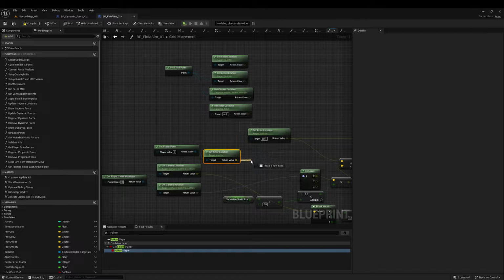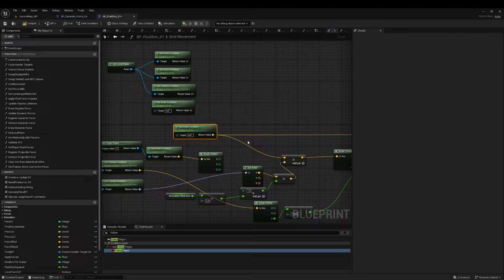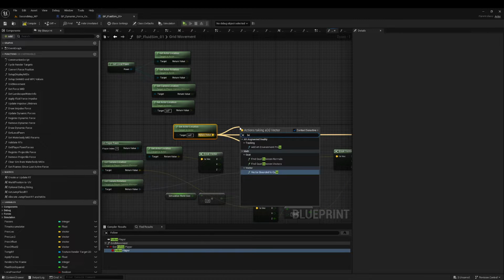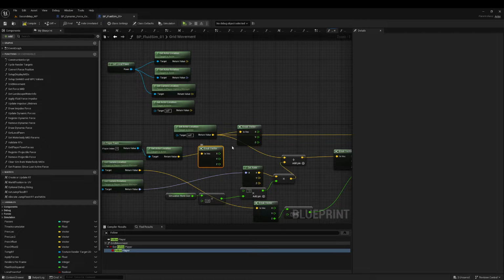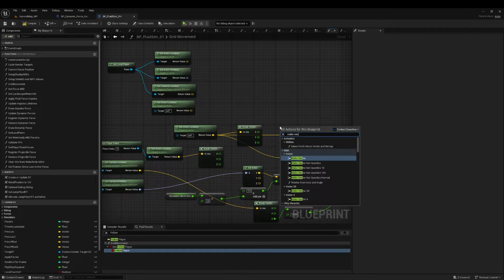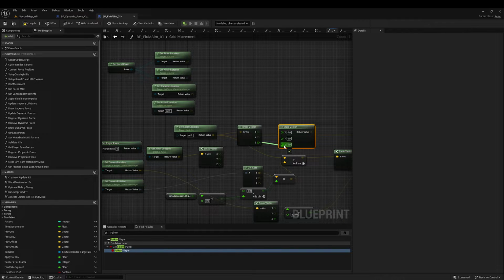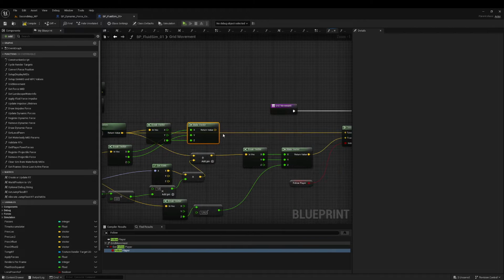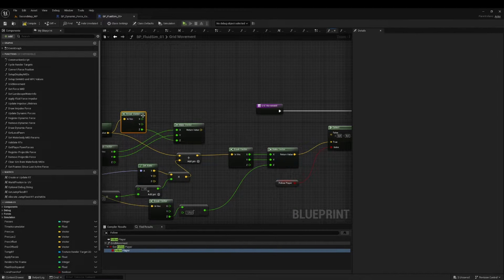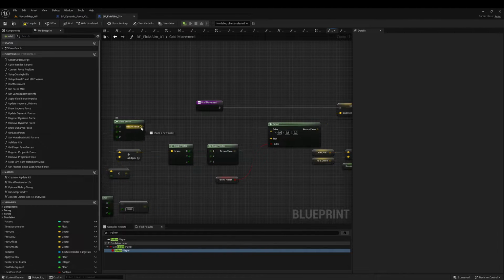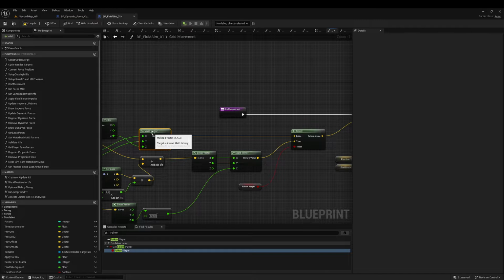and we want the Z location of our plane to stay the same. We don't want to change that location of our plane with the character, so we break this vector, break plane vector, and make a new one. Make vector with Z from the plane and X and Y from our pawn. And this one vector can already be connected to selection false.